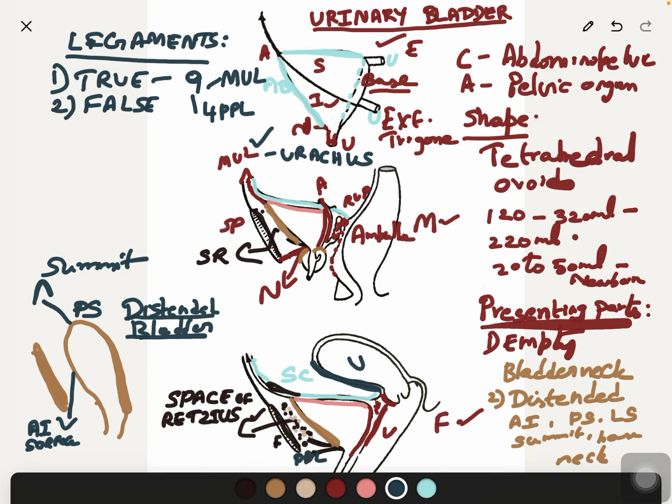Pubovesical in the female; in the male it is called puboprostatic. They extend from the bladder neck to the symphysis pubis. The lateral ligament extends from the bladder neck to the anterior end of the tendinous arch of pelvic fascia. Then a pair of lateral ligaments.